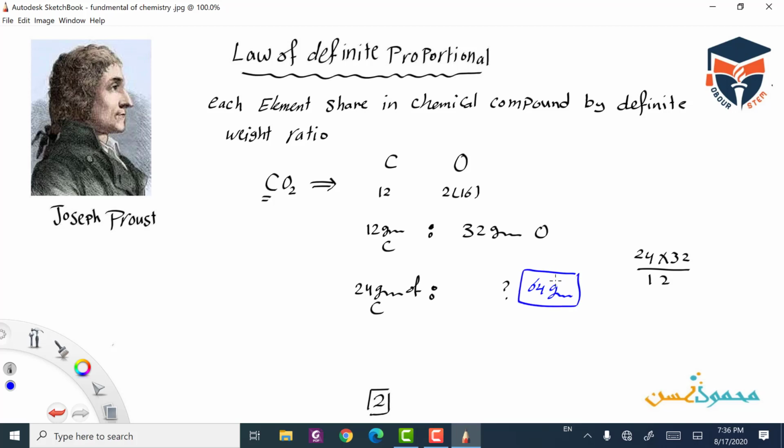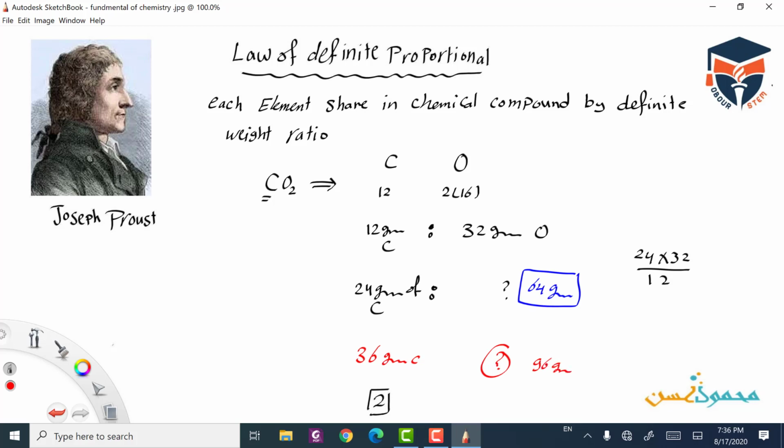If we say that we have 36 gram of carbon, what will be the mass of the oxygen? In this case, it will be 96 gram.